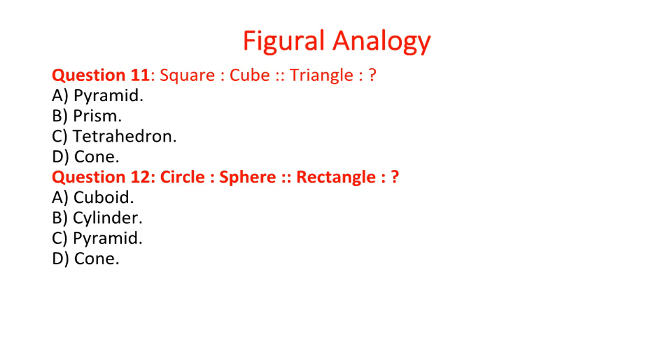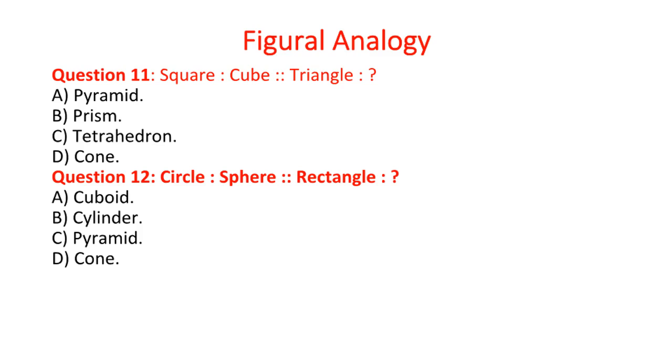Question 12. Circle : sphere is proportional to rectangle : A. Cuboid. B. Cylinder. C. Pyramid. D. Cone. Answer: A. Cuboid. Explanation: a sphere is a 3D representation of a circle, and a cuboid is a 3D representation of a rectangle.